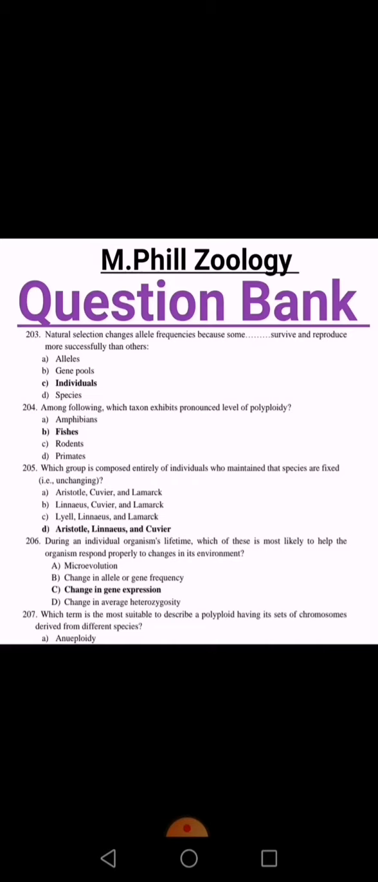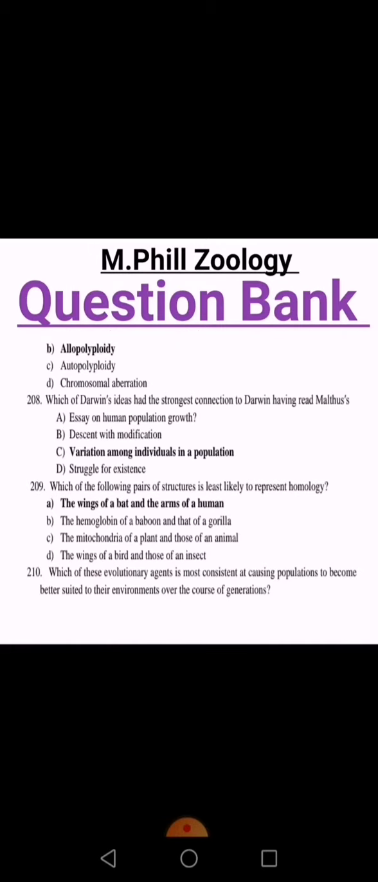Change in gene expression. Which term is the most suitable to describe a polyploid having its sets of chromosomes derived from different species? Right option is allopolyploidy. Which of Darwin's ideas had the strongest connection to Darwin having read Malthus' theory? The right option is C. Variation among individuals in a population.